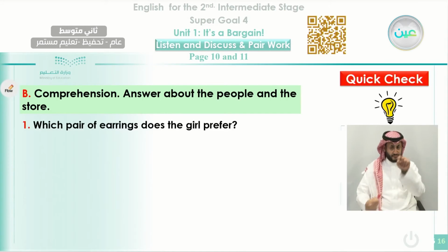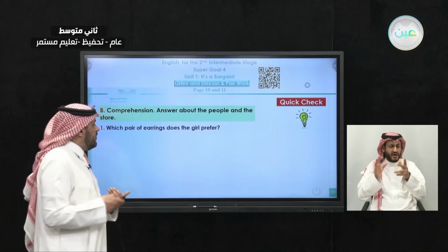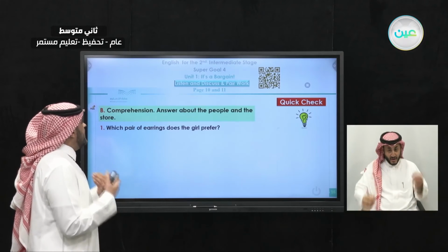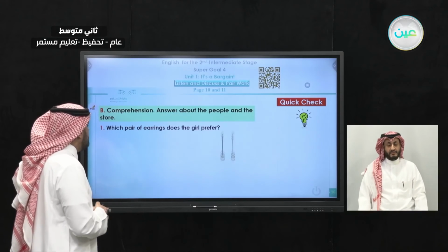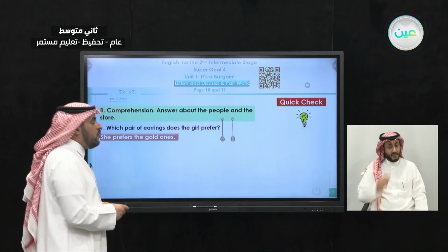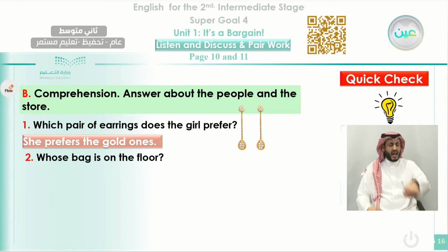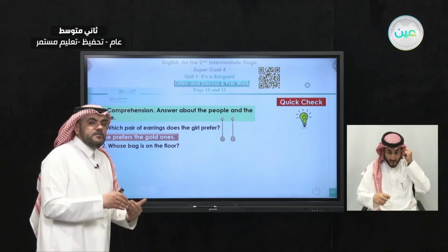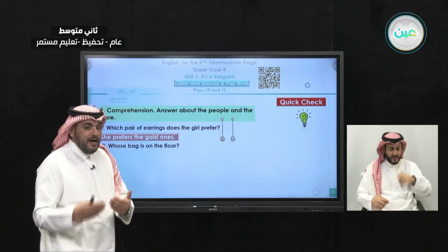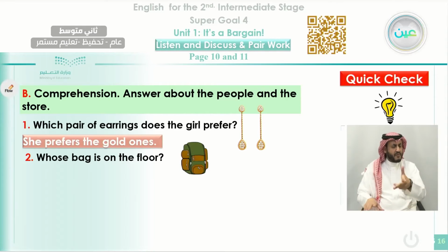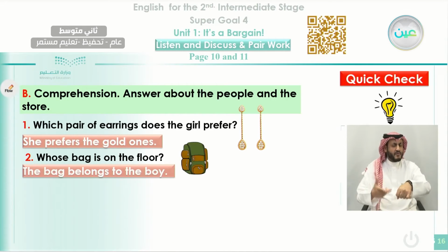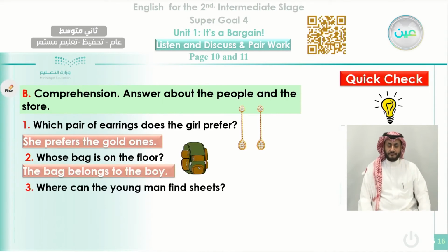Number one, which pair of earrings does the girl prefer? You remember the conversation that we had a while ago? Which earrings does the girl prefer more? Okay, she prefers the gold ones. Number two, whose bag is on the floor? You remember the policeman when he found the backpack or the bag on the floor? That bag, this is the backpack, it belongs to the boy.